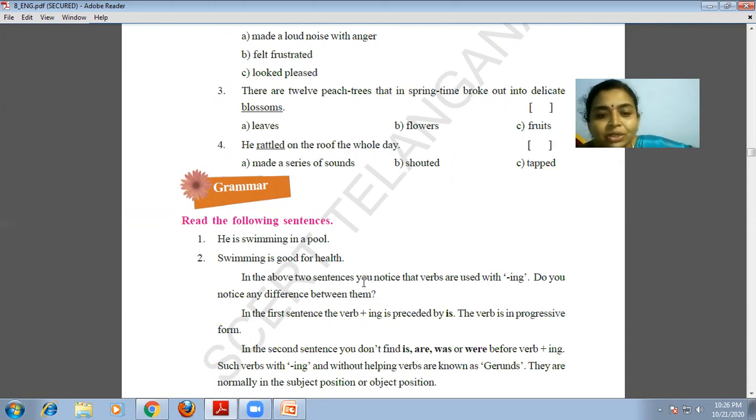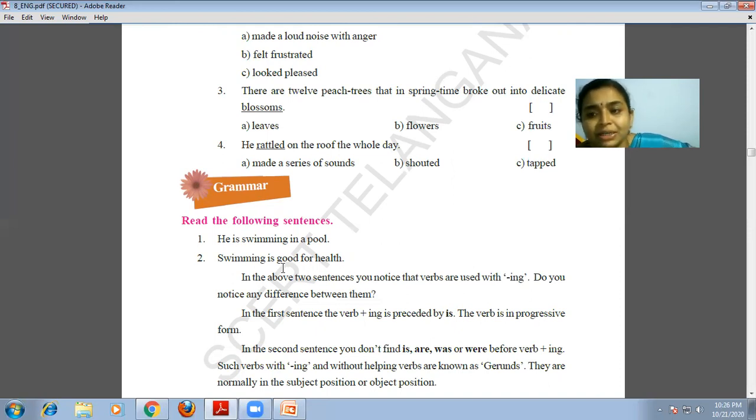In the above two sentences, if you notice, the verbs are used in the ing form. Yes, verb plus ing, the present participle. But the first one is a regular sentence, so it follows the order: subject, helping verb plus verb-ing, preposition and object.